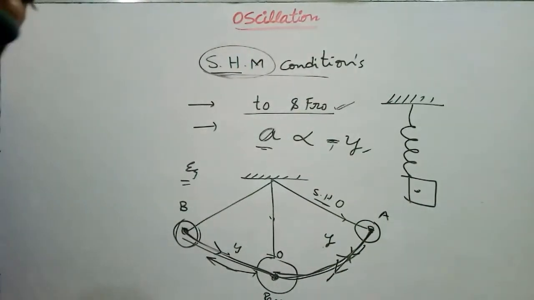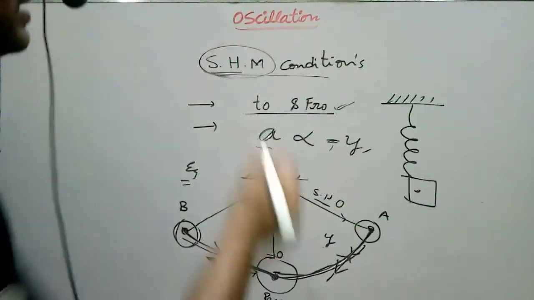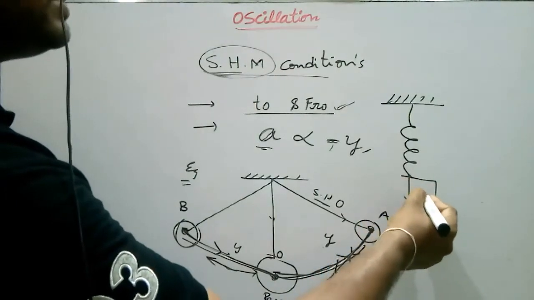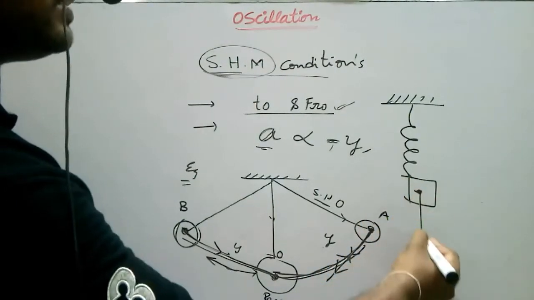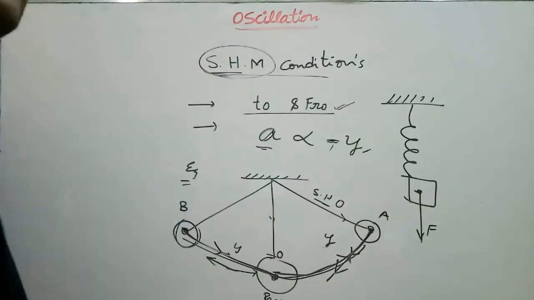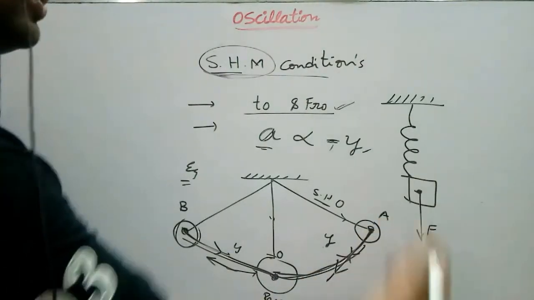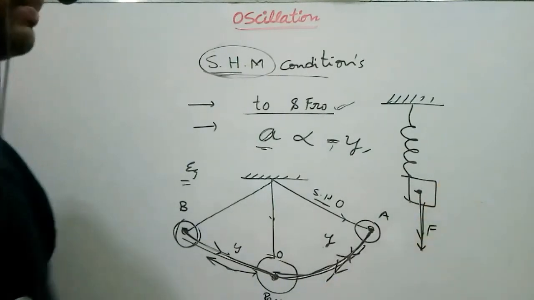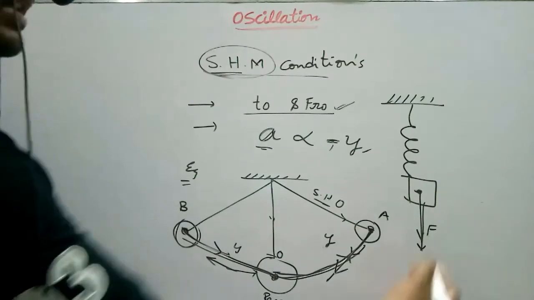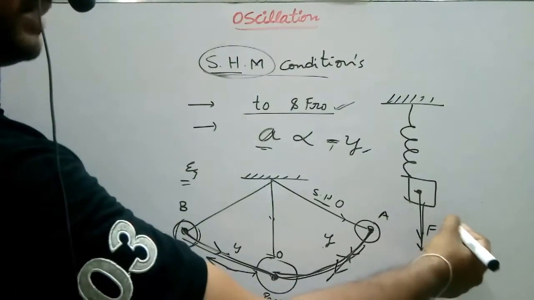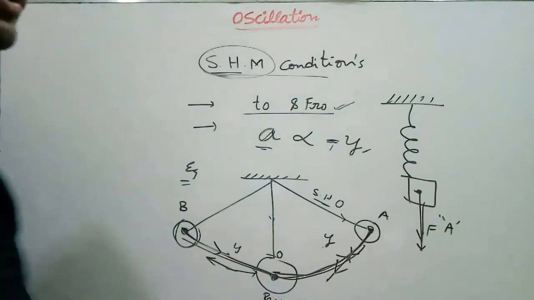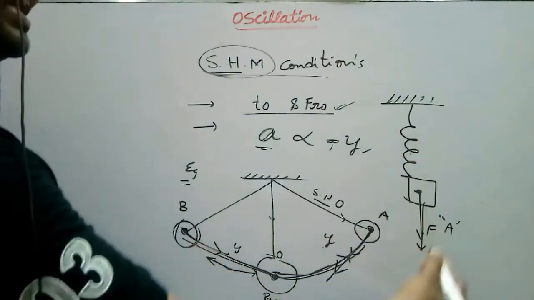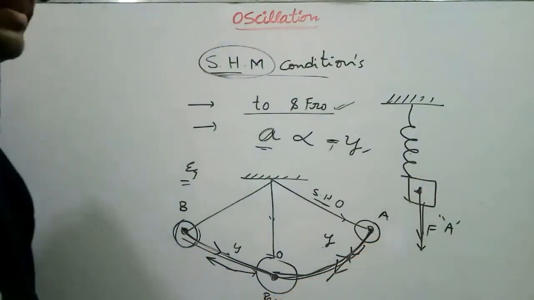This loaded spring is also an example of simple harmonic motion. When we apply some force F and pull on this block, it moves in the downward direction and reaches the maximum displacement, which is the amplitude A. Then, due to the restoring force of the spring, it goes back to the initial position